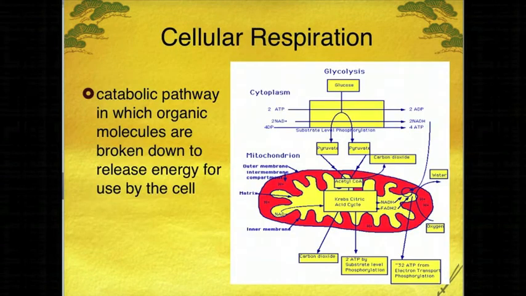All right, so cellular respiration is a catabolic pathway, so it's the opposite. It is the pathway in which organic molecules are broken down to release energy for use by the cell. So in photosynthesis, we are capturing energy using the sun. In the catabolic pathway, which is cellular respiration, we're releasing energy for the cells.